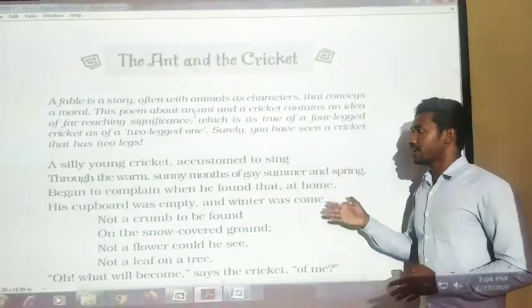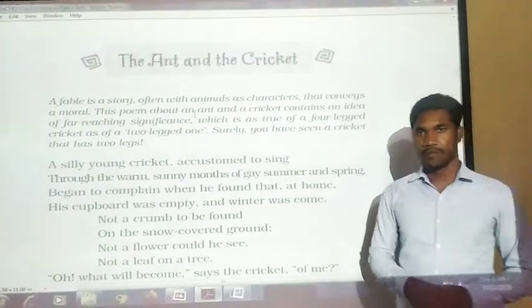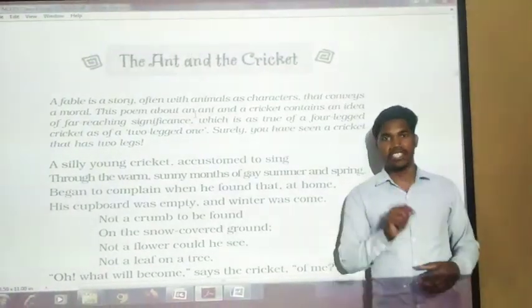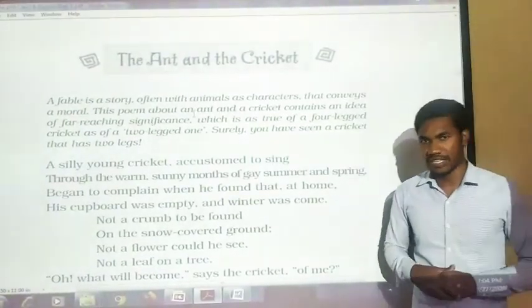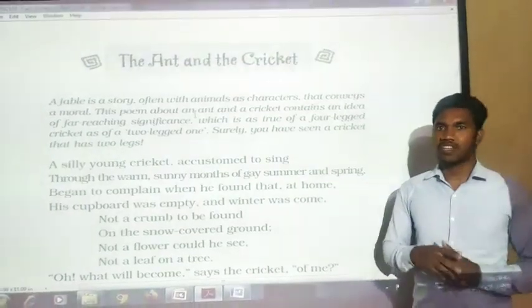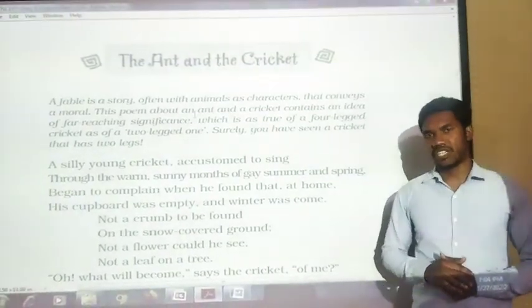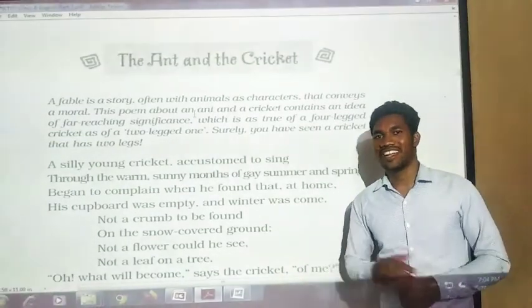So before beginning this poem, let me tell you the summary in short. Here the characters are the ant and the cricket. The character of the cricket is like this: the cricket is very lazy, very stupid. In the summer season he just keeps singing and singing, spending his time.